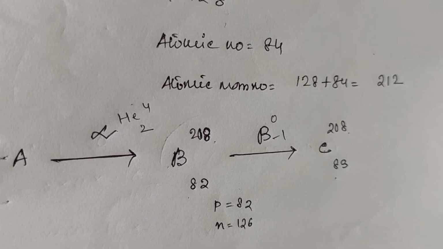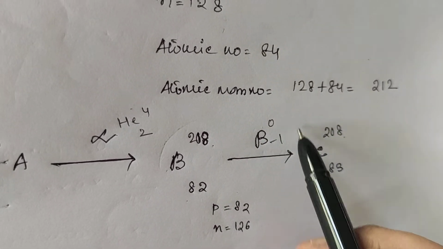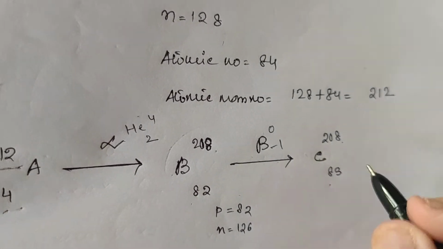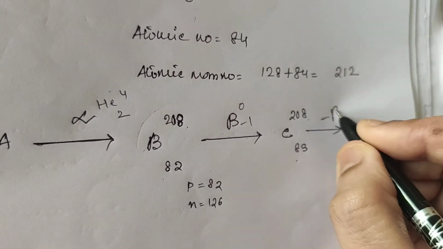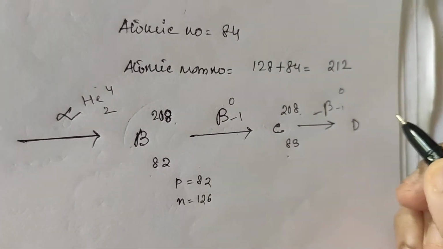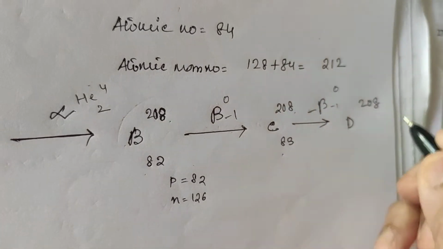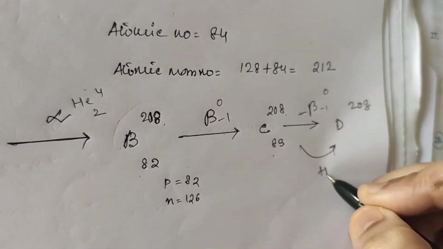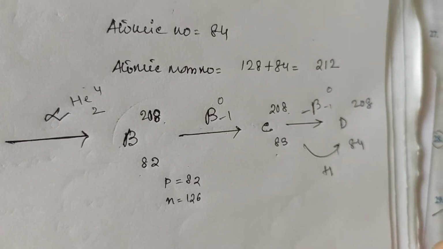Now if I tell you, instead of one beta particle, it emits 2 beta particles consecutively. That means another beta particle it emits, so it becomes D. No change in the mass number. Again it increases by plus 1, 84.